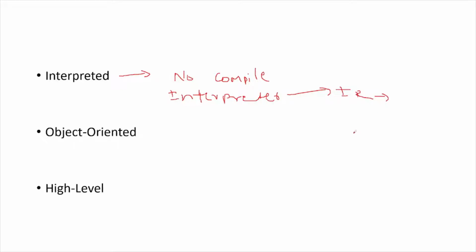So interpreted means the Python code need not be compiled. There is no need to compile, no compilation. It uses an interpreter. Python uses a Python interpreter which will convert the code into an intermediate representation which will be executed by Python.